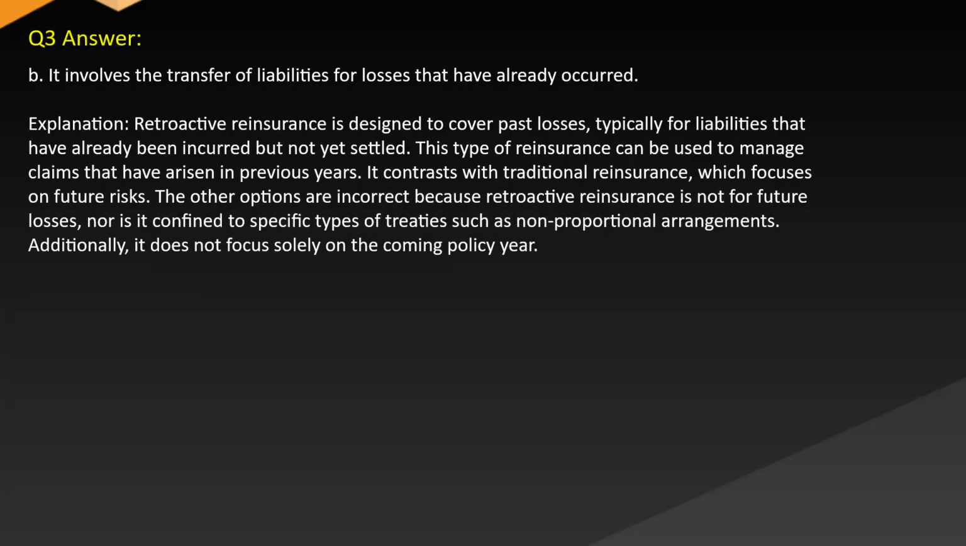Answer B. It involves the transfer of liabilities for losses that have already occurred. Explanation: retroactive reinsurance is designed to cover past losses, typically for liabilities that have already been incurred but not yet settled. This type of reinsurance can be used to manage claims that have arisen in previous years. It contrasts with traditional reinsurance, which focuses on future risks. The other options are incorrect because retroactive reinsurance is not for future losses, nor is it confined to specific types of treaties such as non-proportional arrangements. Additionally, it does not focus solely on the coming policy year.